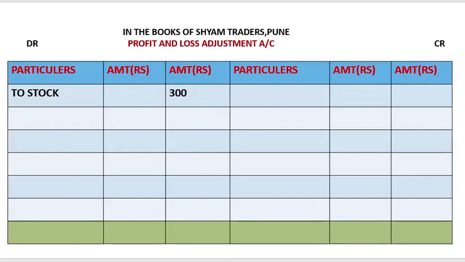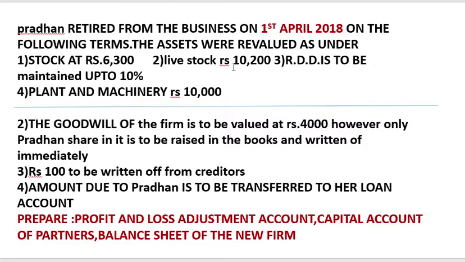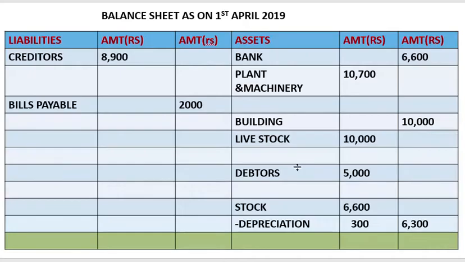Next, livestock rupees 10,200. In the outer column we will write 200.